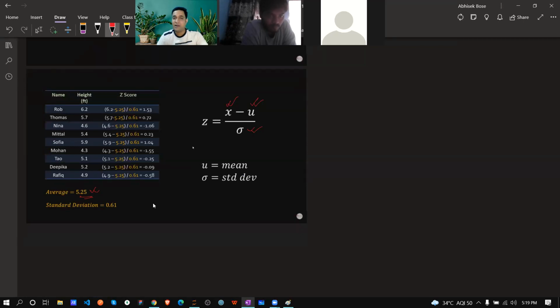The standard deviation formula we already saw, so from that we can easily get this one. This is the formula: this is my data point minus average, divided by my standard deviation. So it's coming like a z-score of 1.53.